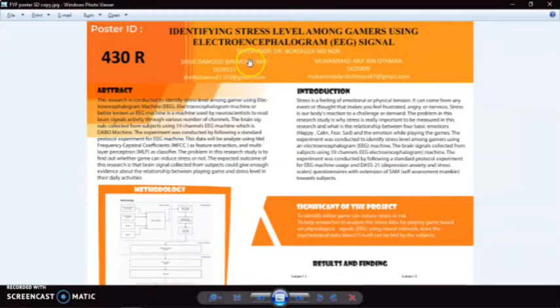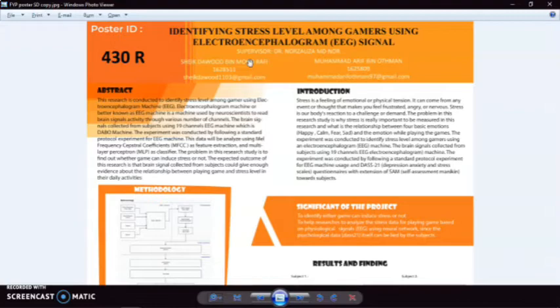So here, this machine is used by neuroscientists to read brain signals, or to explain more briefly, to capture the brain signal activity through various numbers of channels. Different models of EEG machine have different types of channels. So in our EEG machine, there is a total of 19 channels connected to the subject to collect the brain signal.